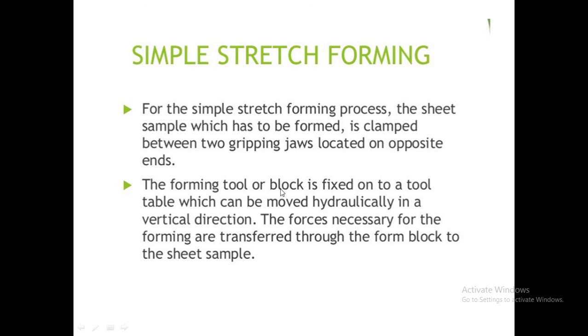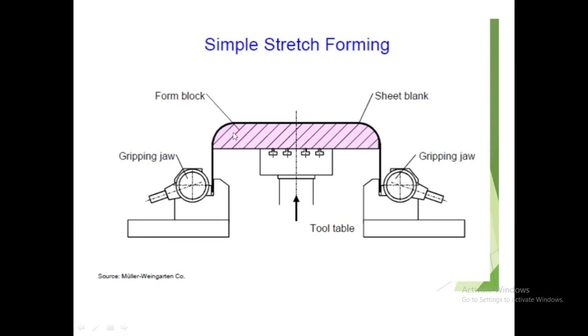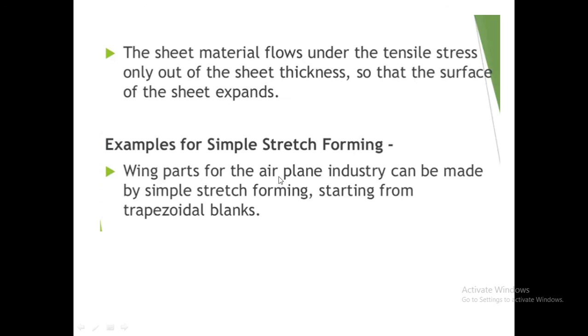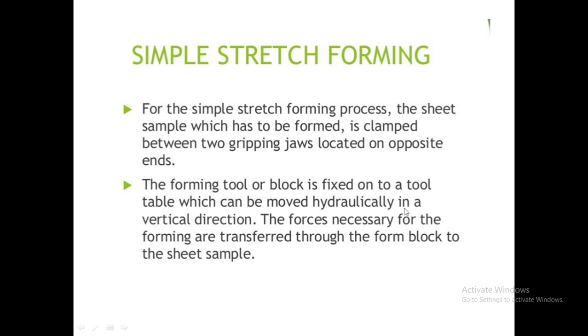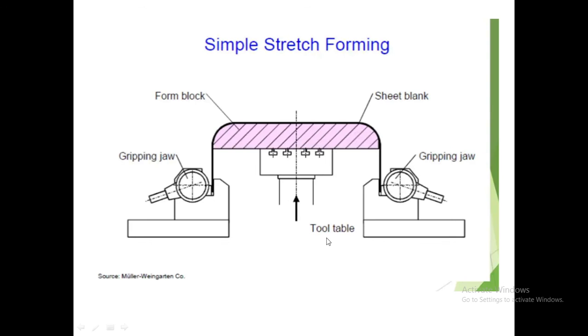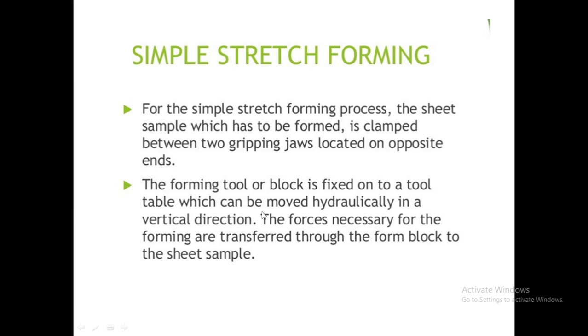The forming tool or block is fixed on a tool table. See, this pink color is the forming block, which is fixed on this tool table, which can be moved hydraulically in a vertical direction. This tool table will be moved upward hydraulically.